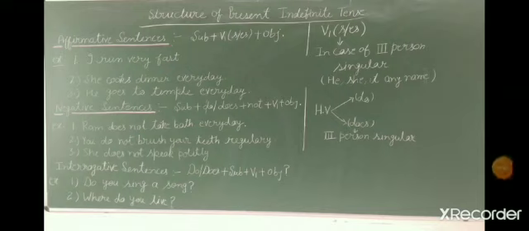So students, third one is interrogative sentences. See the structure here: do or does plus subject plus first form of the verb plus object. But interrogative sentences are of two types. First one, which can be answered in yes or no. See the example here, do you sing a song?